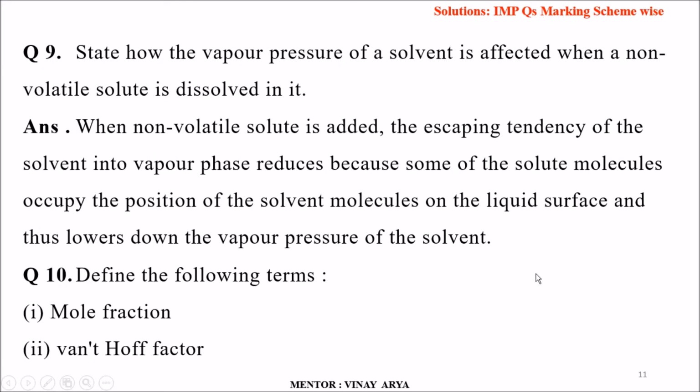Coming to the 9th question: state how the vapor pressure of the solvent is affected when a non-volatile solute is dissolved in it. When a non-volatile solute is added, the escaping tendency of the solvent into the vapor phase reduces, because some of the solute molecules occupy the positions of solvent molecules on the liquid surface, and thus lower the vapor pressure of the solvent. And hence the vapor pressure of the solvent is affected.